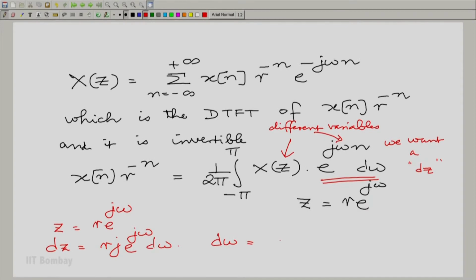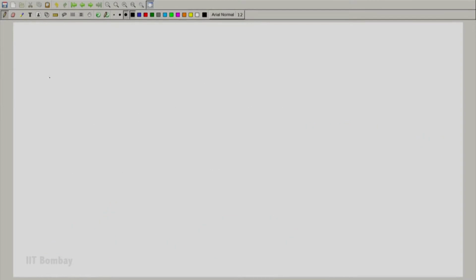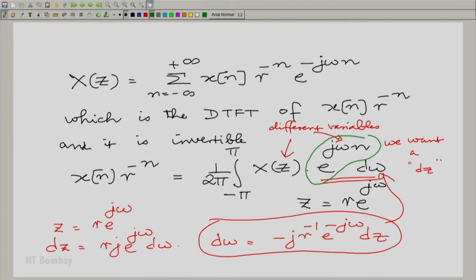D omega is minus j times r inverse times e raised to the power minus j omega dz, and we can substitute this here, and therefore we would get x n times r raised to the power minus n is 1 by 2 pi. Now, you have an e raised to the power j omega n here. Let us bring this r to the power minus n also on the other side, and then we will be able to take care of that.